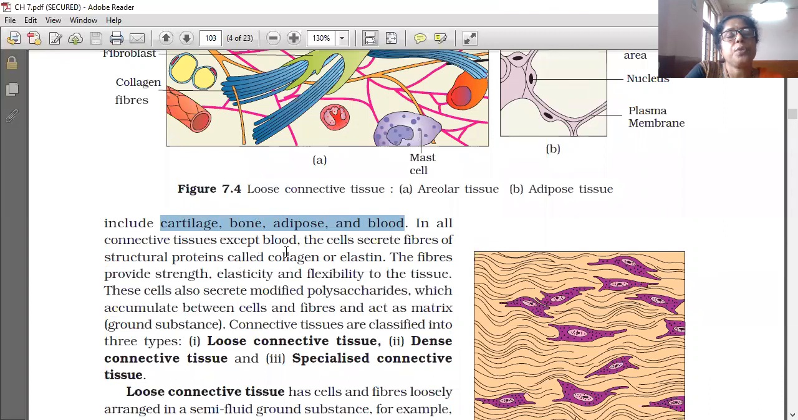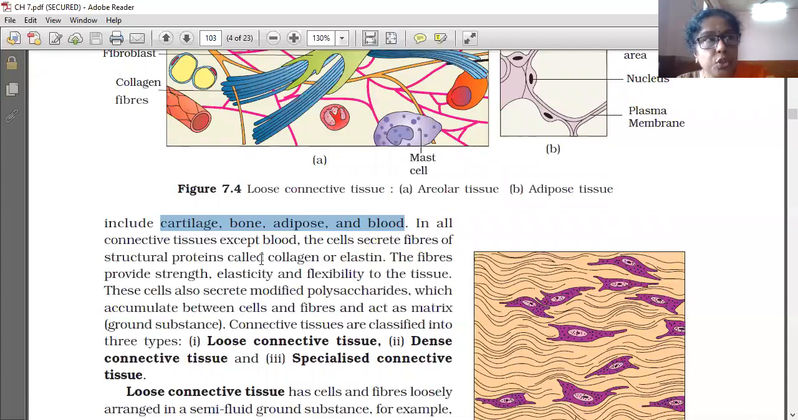Blood is also a connective tissue, but the speciality of blood is that it is a liquid connective tissue. Blood connects all the organs and all the parts of our body, because blood flows through all the parts. The difference is that all other connective tissue is solid, but blood is liquid connective tissue.